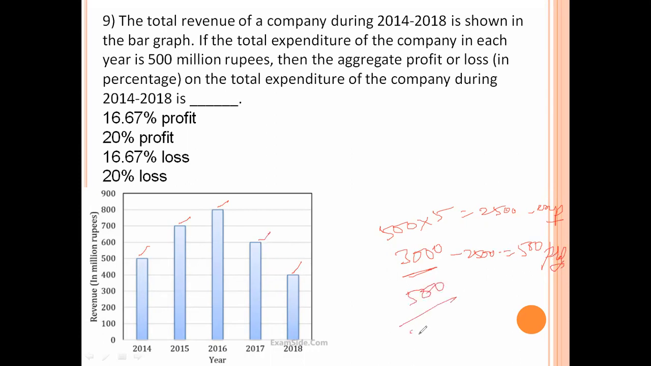500 by expenditure into 100, which is 500 by 2,500 into 100, equal to 20% profit. Option B is the right answer.